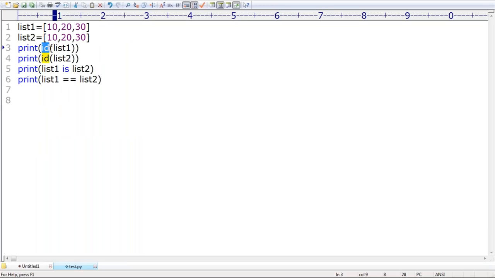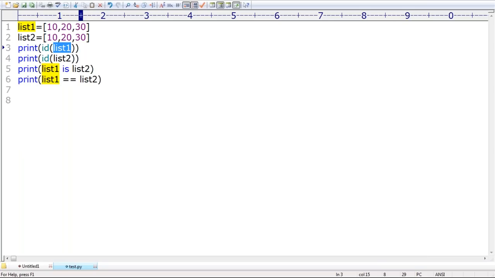Next, Praveen is asking, is id a keyword or function? Make sure, sir, it is a function, because we are passing some argument. Yes, it is Python's inbuilt function, the id function, used only to find the address of an object. Remember. It's an identity operator. How many identity operators are there? Two operators: is and is not. These two are identity operators.